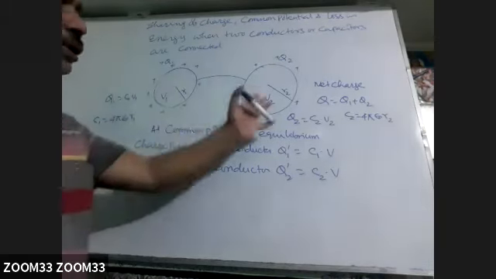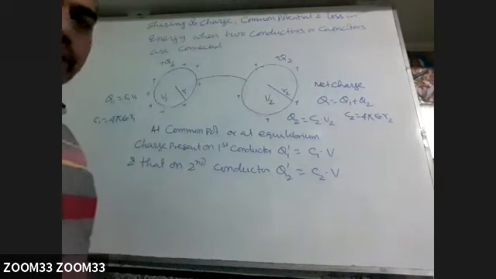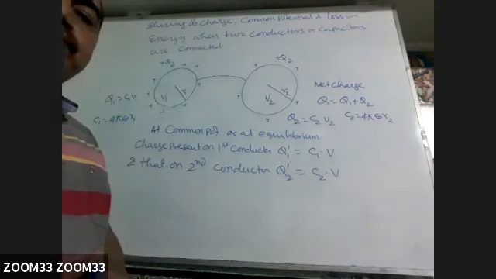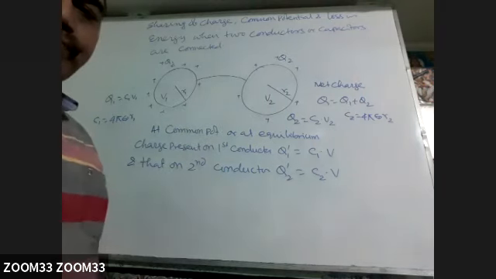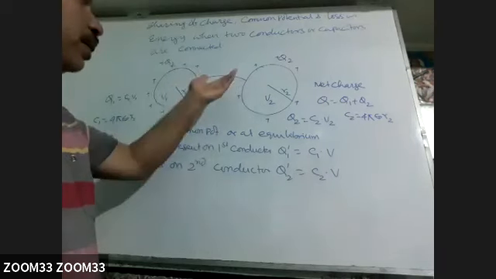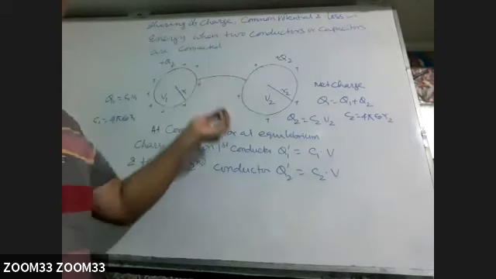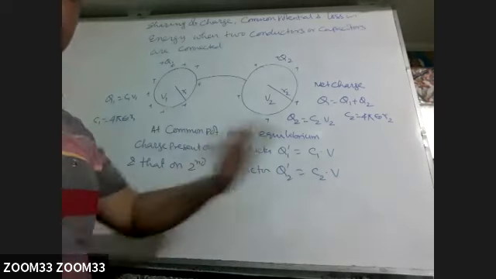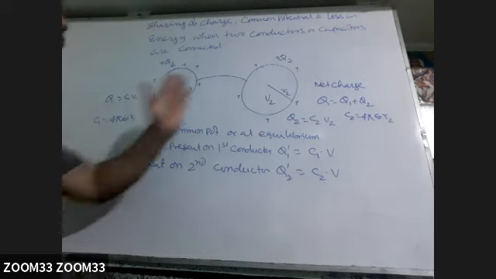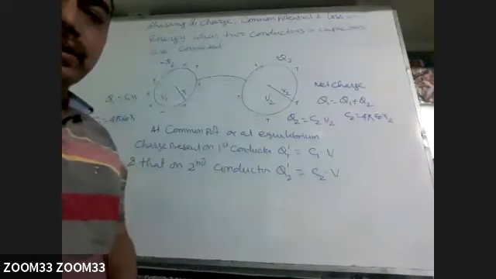Now, during this process, during this sharing of charge, there will always be loss in energy. Because some spark will take place, and when the charge is flowing through this wire, due to resistance some energy will be converted into heat. So how will you calculate loss in energy?